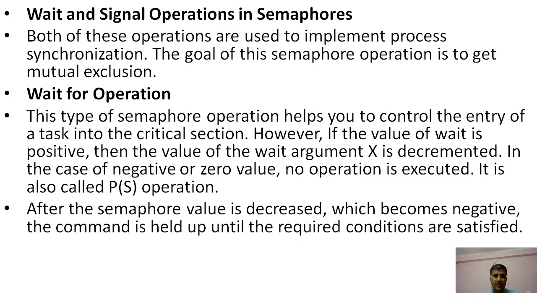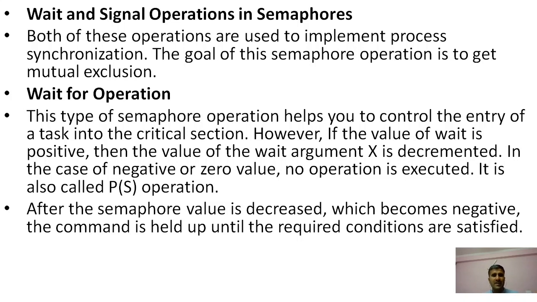If we are going to discuss the wait operation, this type of semaphore operation helps you control the entry of a task into the critical section. If the value of the wait argument x is positive, then it is decremented. In case of a negative or zero value, no operation is executed. It is also called the P operation. After the semaphore value is decreased and becomes negative, the command is held up until the required conditions are satisfied. Okay, so we have already done this.